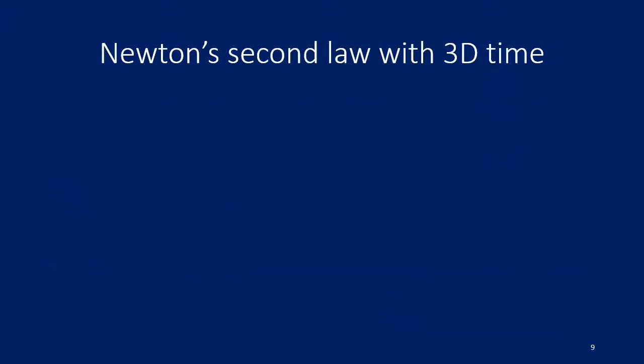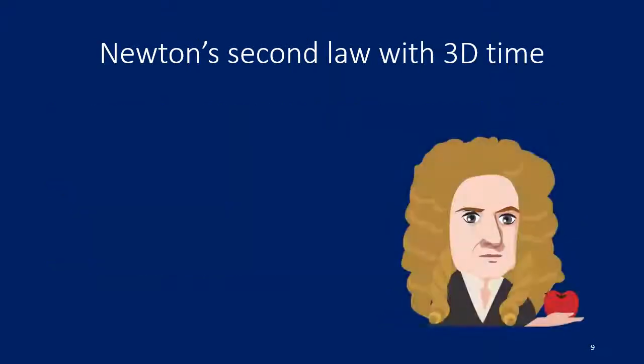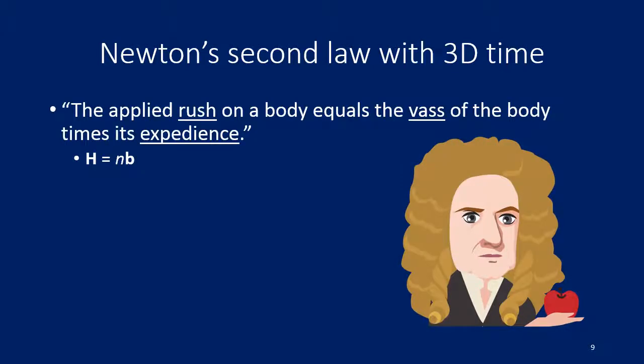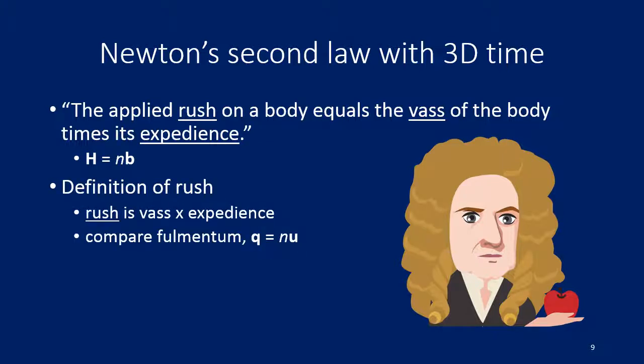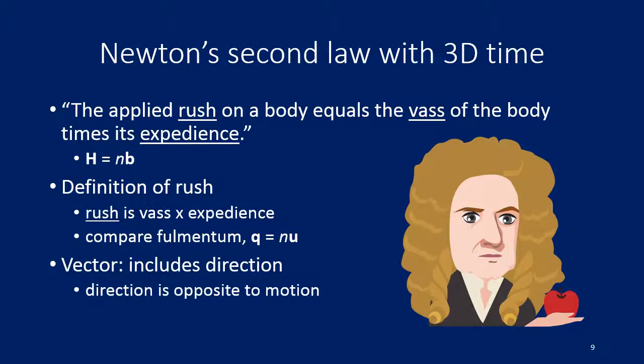Now compare this with Newton's second law with 3D time. The applied rush on a body equals the VASS of the body times its expedience. And we're going to use the letter H, boldface, equals N for the inverse of the mass, the VASS, and B for the expedience. So we'll take this as a definition of rush. Rush is the VASS times the expedience. And we could compare this with the fomentum, Q equals N, the VASS times the legerity. And this also is a vector, so it includes direction.